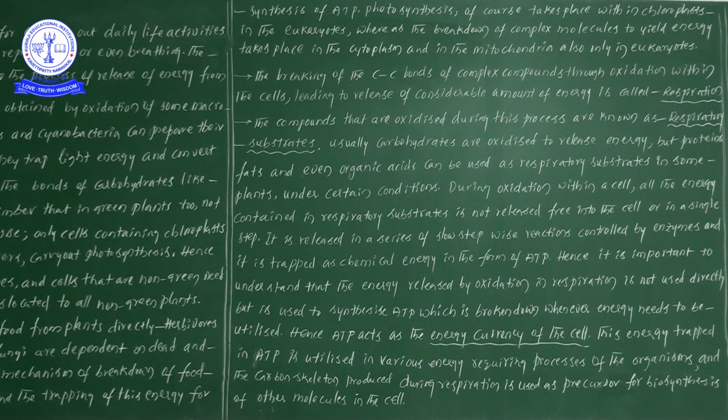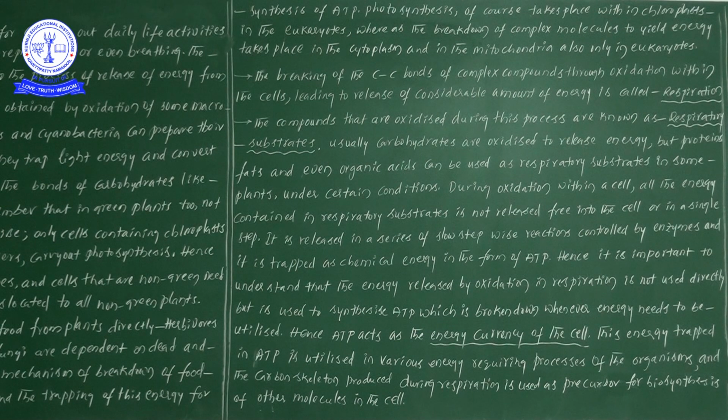This is an important point. Hence, it is important to understand that the energy released by oxidation in respiration is not used directly, but it is used to synthesize ATP.